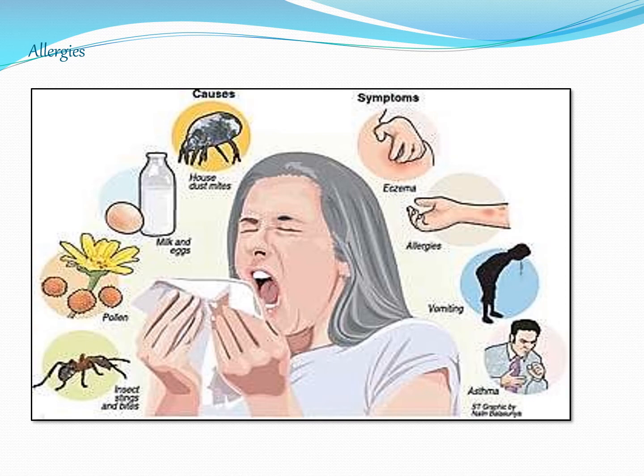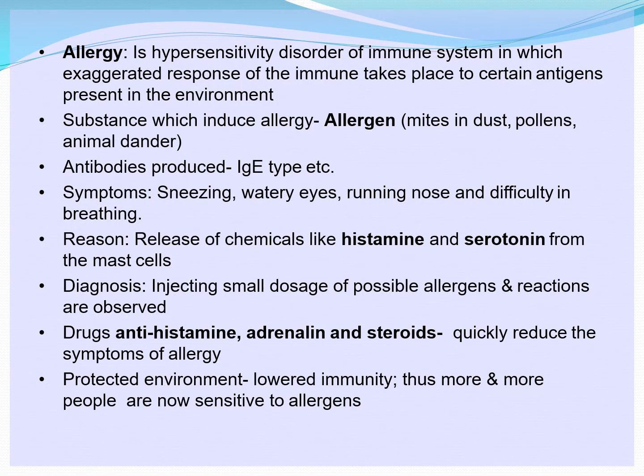Now the exaggerated response of the immune system to certain antigens present in the environment is called allergy. So our body tries to act against these antigens, and that is called allergy. Now the substance which induces allergy is the allergen. Which are the substances? Mites in dust, pollens, animal dander, etc.